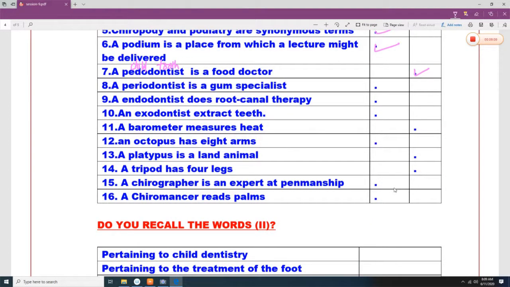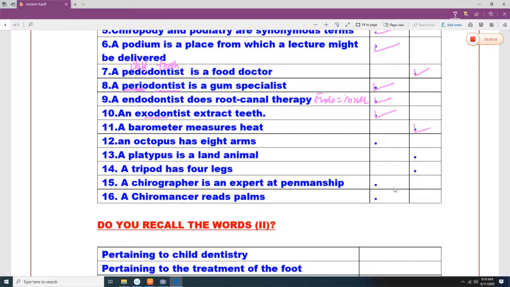Periodontist is a gum specialist. Of course, yes, because perio means surrounding and dontist means tooth. So this is correct. Gum specialist. Endodontist does root canal therapy. Of course, endo means inner. Exodontist extracts teeth. Yes. Barometer measures the heat. Barometer is not measuring the heat. It is just measuring the atmospheric pressure.